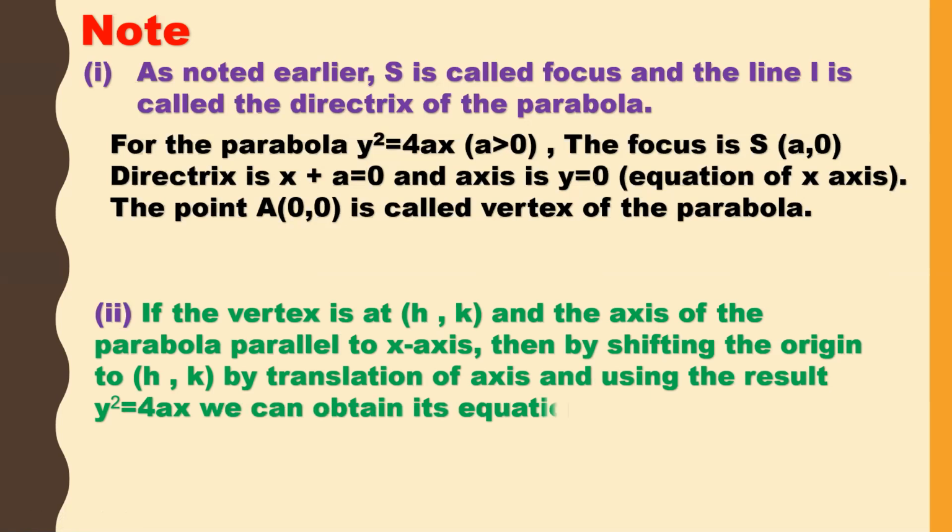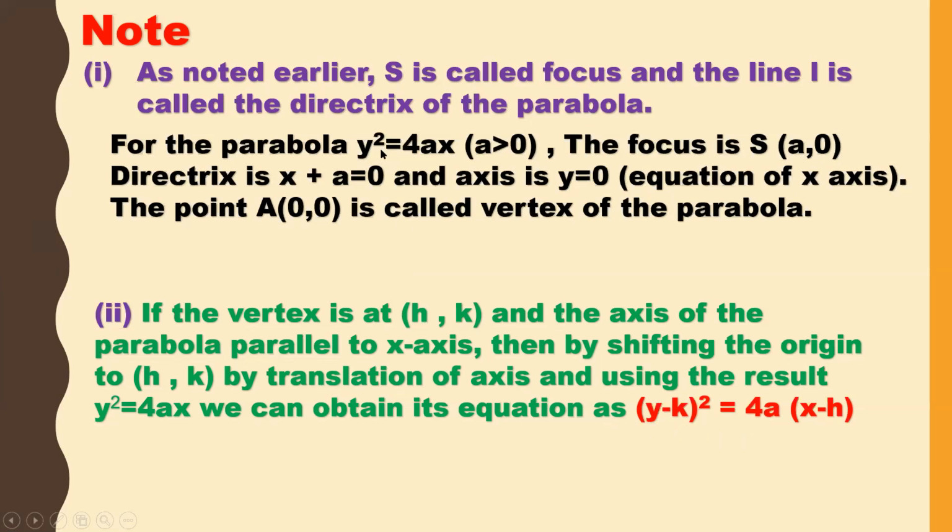So if the origin is shifted to h comma k, so if the vertex is at h comma k and the axis of parabola is parallel to x axis, then by shifting the origin to h comma k by translation of axis and using the result y square is equal to 4ax, we can obtain its equation as y minus k whole square is equal to 4a into x minus h.